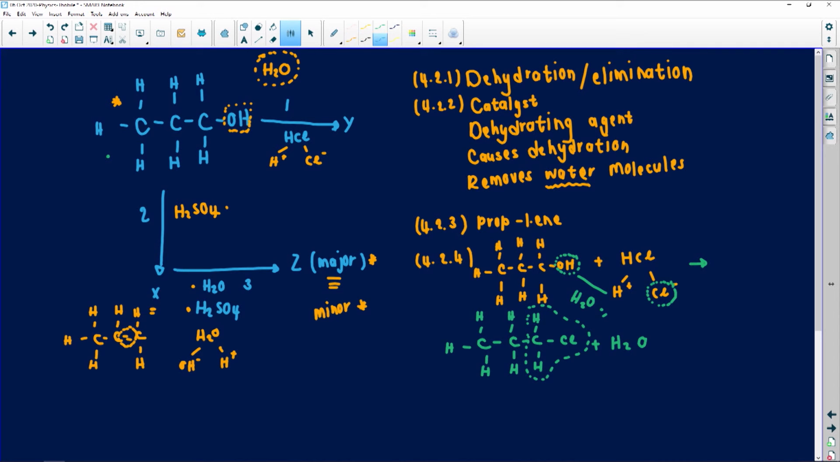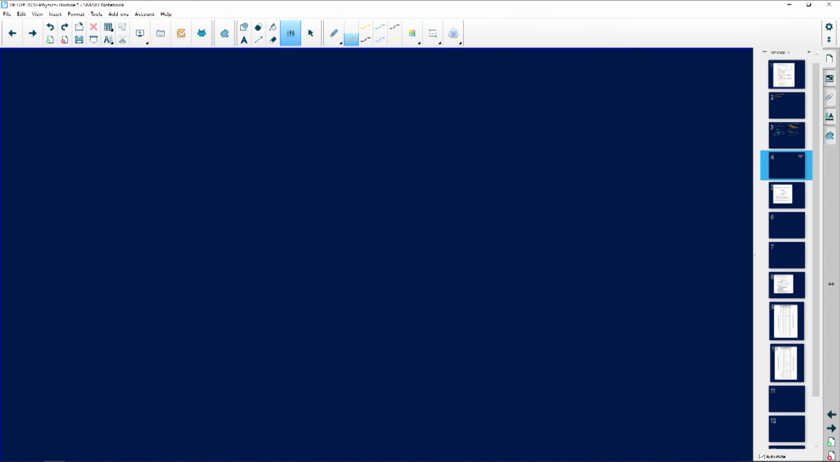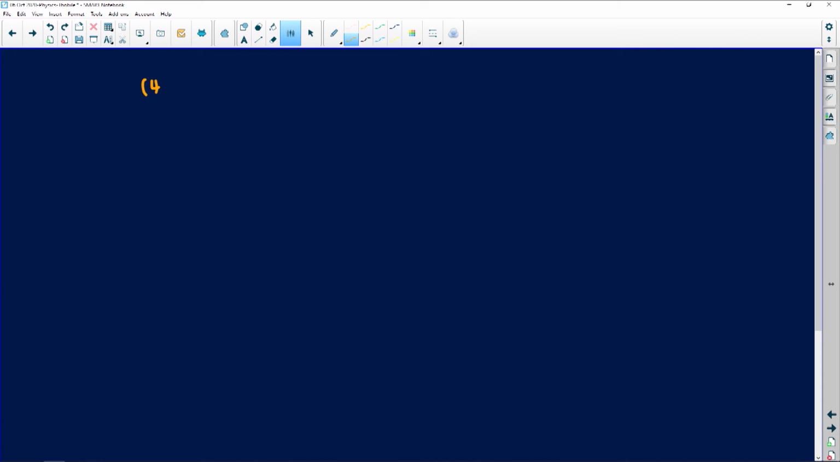Just want to use a different color. I'm going to have an opening there, and an opening there. But now remember, with compound number Z, they did tell me it's the major product. We can either form a major product or a minor product, depending on the rules of Zaitsev and Markovnikov. So I'm going to do that with you step by step. So that is 4.2.5. I'm going to do both of them so that you know exactly what's happening.